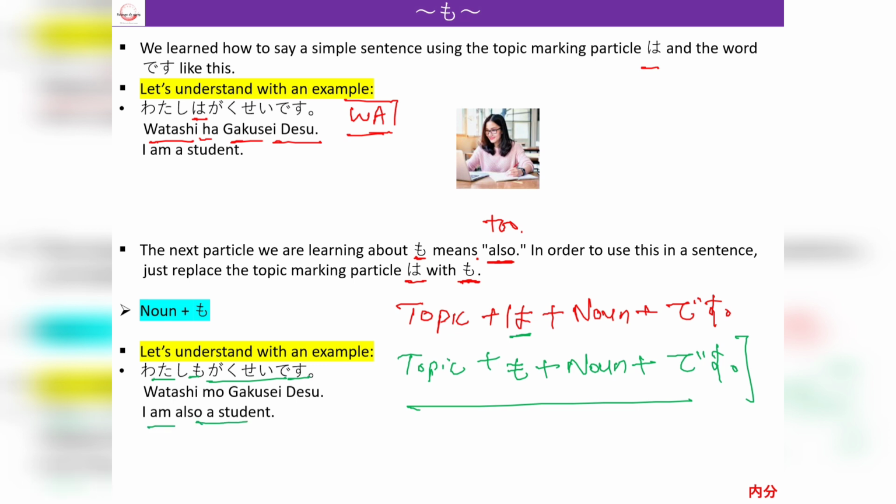I am also a student. Previous translation was I am a student, and now we are saying I am also a student. So basically, if two persons are talking, A and B, if A is saying that he is a student and B wants to say that he is also a student, then we will use the mo particle instead of wa. So basically, this is the exact meaning of this particle.